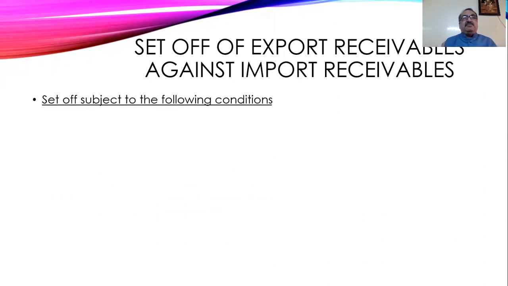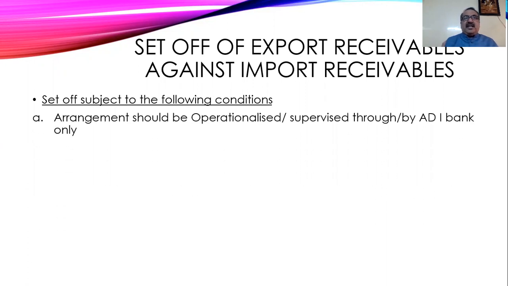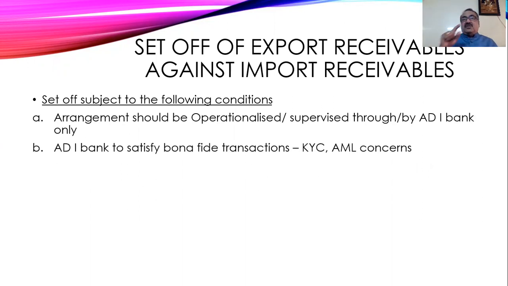Then set-off is subject to the following conditions. Yes, what are the conditions? Now they put this arrangement should be operational or supervised through the authorized dealer bank. So that means this set-off can be done only through authorized dealer and not by persons directly. So whatever thing you want to settle, you have to do it only with the proper channel. That is, who is the proper channel? This is the authorized dealer.